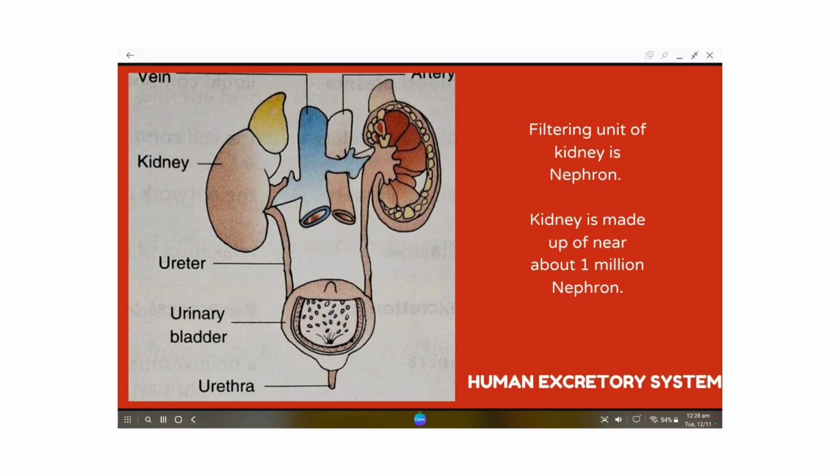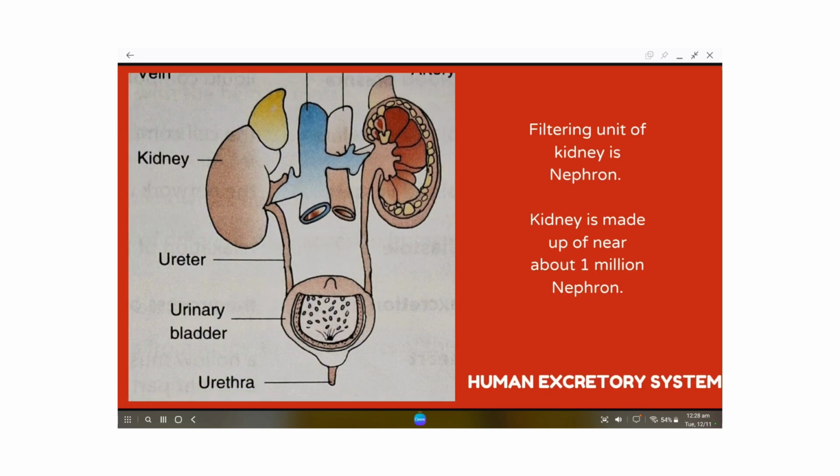Now here is the diagram to show the human excretory system. From lower classes, I think class 6 onwards, students begin to study this topic. If you see in the image, there is a pair of bean-shaped kidneys, renal artery and renal veins. Renal means kidney; you can say kidney artery and kidney veins. A pair of ureters carry the urine, or the waste uric acid and urea in dissolved form along with salt and water. It is carried to the urinary bladder, and from the urinary bladder through the urethra it is discharged.